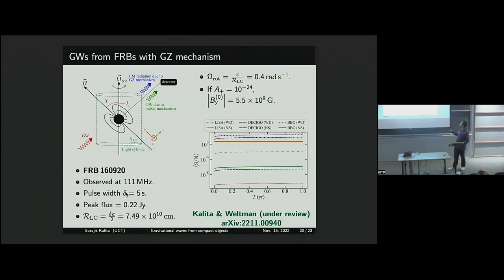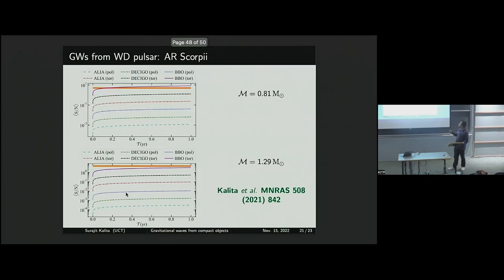So you can see again here, if this object is a white dwarf, then we can detect it. If it's a neutron star, these detectors cannot detect it. Similarly, for the white dwarf pulsar, if it has a different mass, then for example this detector can detect it, but if the white dwarf pulsar has this mass, then no detectors can detect it.